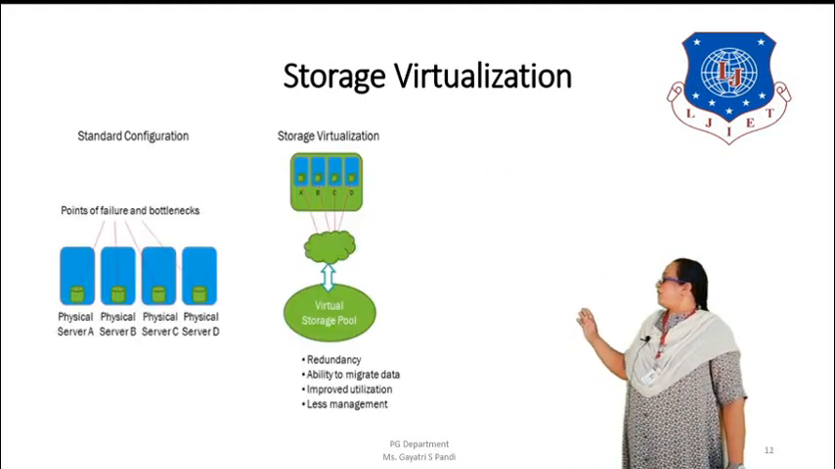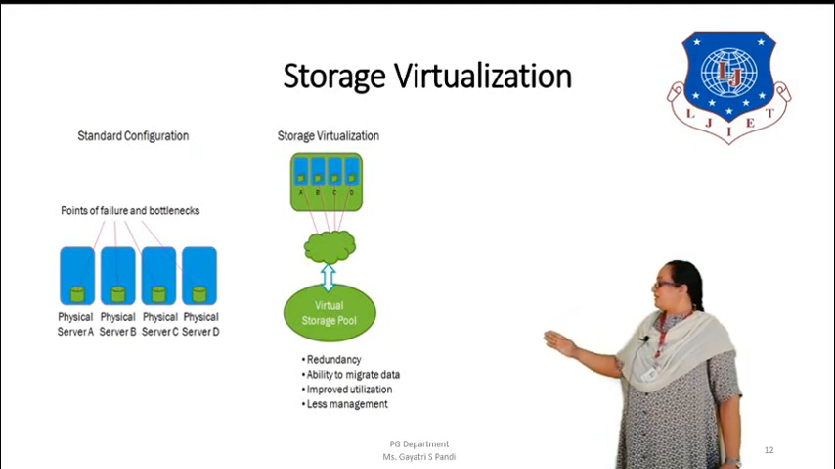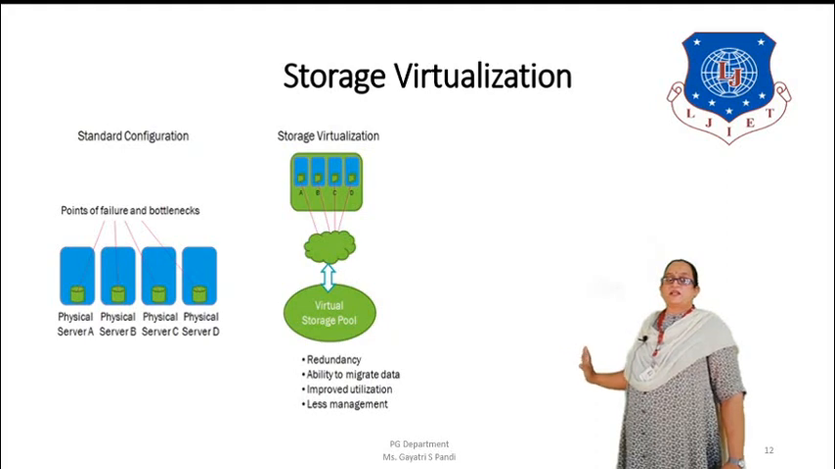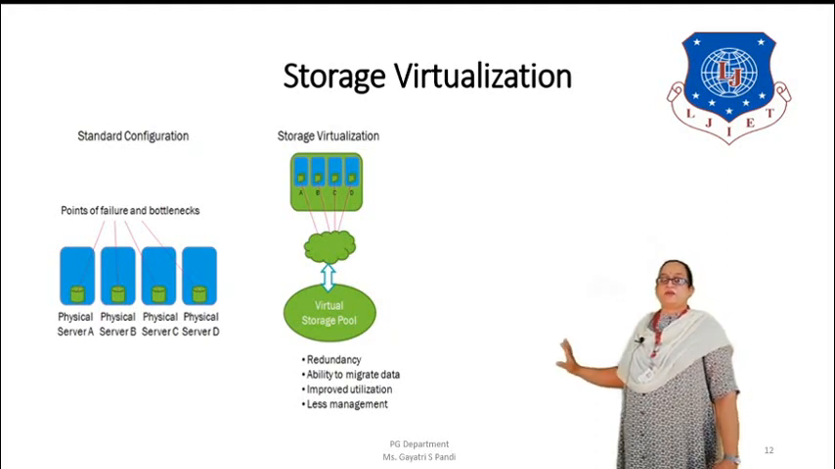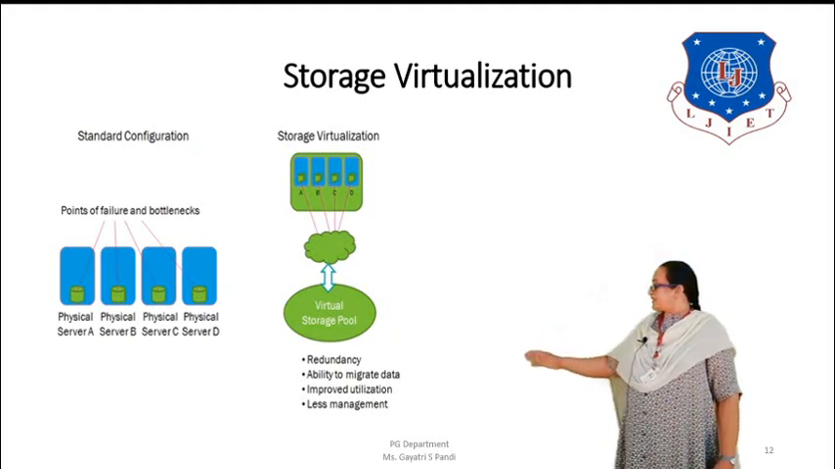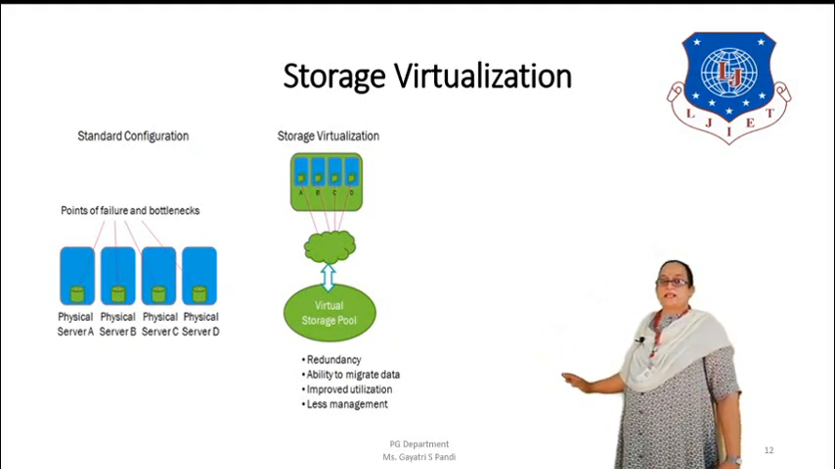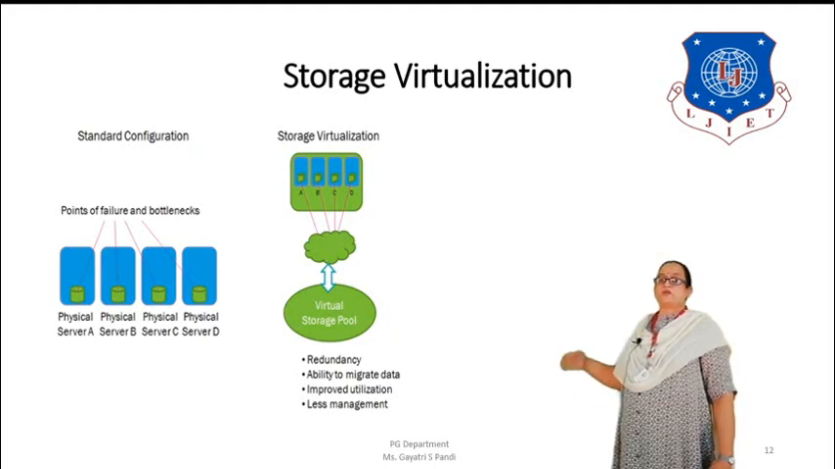This is an example of storage virtualization, and there you can see the old concept where an array of memories is stored. Here you have server A, server B, server C and server D. When these are separate, without virtualization, they are termed a standard configuration, whereas with storage virtualization you can see they are combined together. There is a network on the lower side and a virtual pool which combines all of these and provides them to the client.